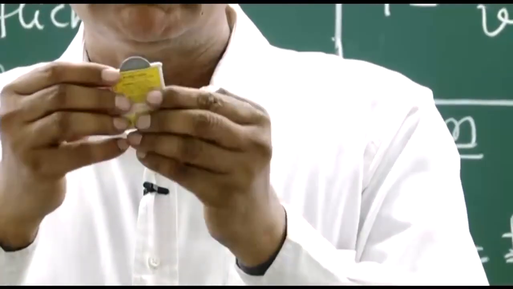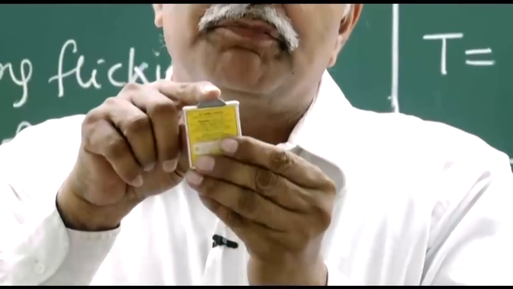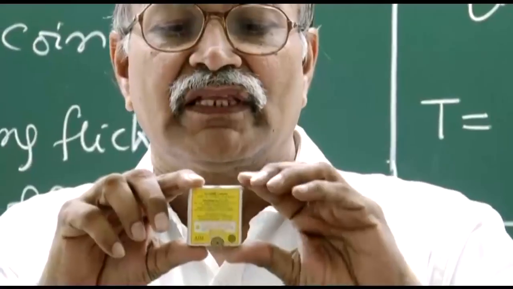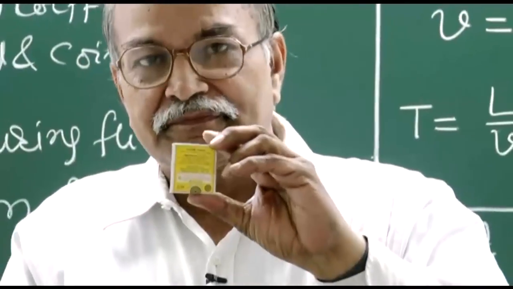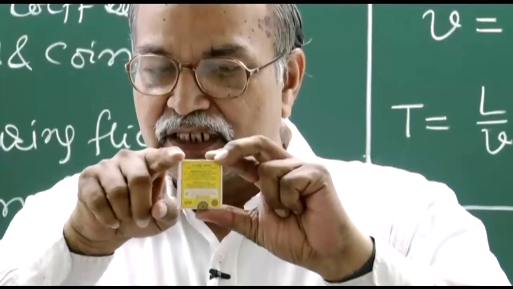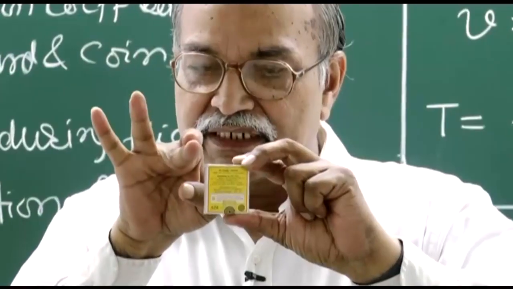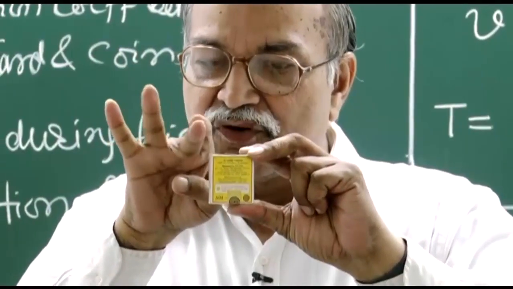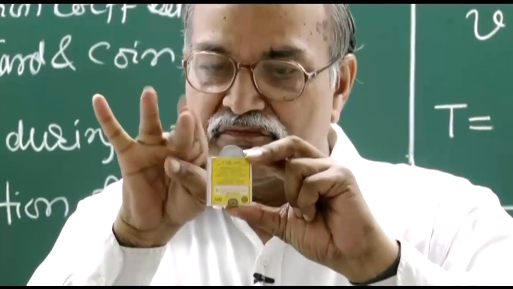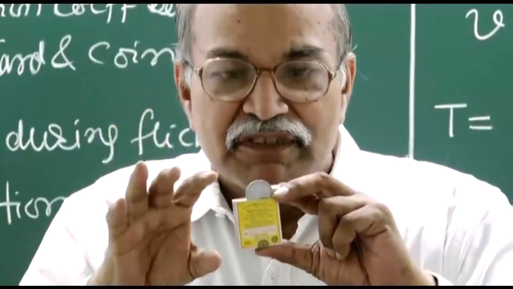So, now the coin is between this cover and the drawer, and I can push this coin so that it is at this level. Then I hold it from here and hit this other part of this matchbox with the fingers. So, let us see, and you see what happens to the coin. So, the coin comes out of the matchbox.